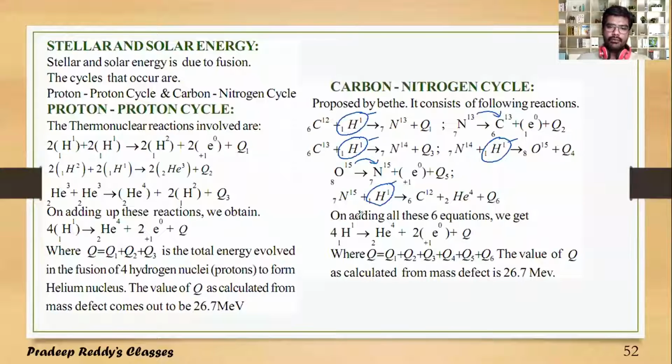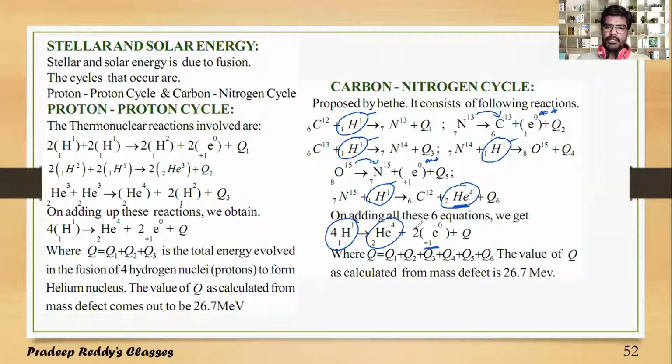That's the reason why 4 times H11 combine to form the final product, which is helium-24, along with release of 2 positrons. One positron here and another positron here.